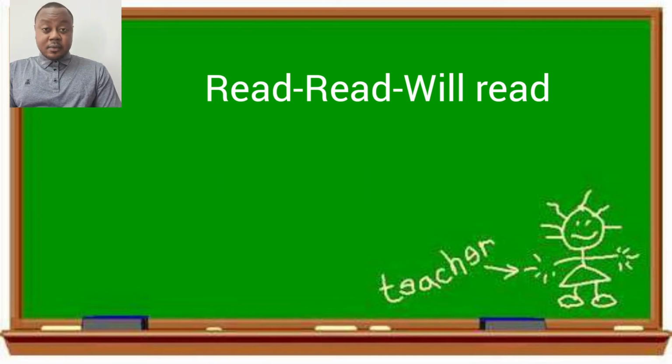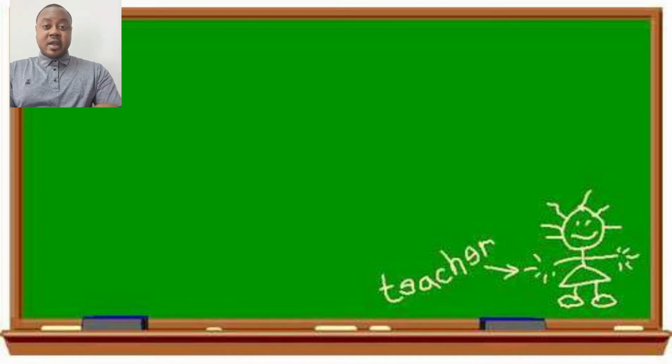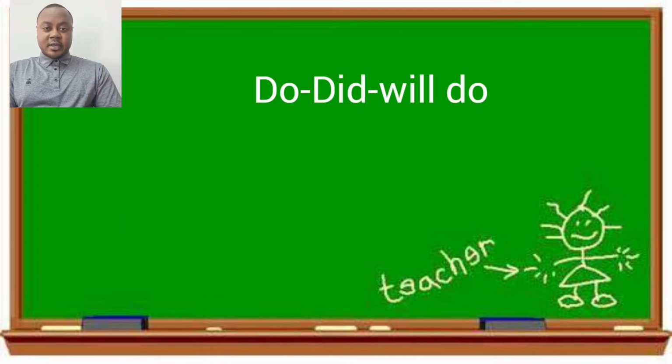Another example could be do. Do is present. I do my homework. That is something I'm doing right now. The past for do is did. It could be I did my homework a few hours ago. And the future will be I will do my homework perhaps in the evening.